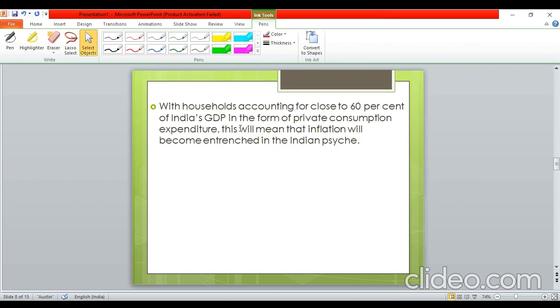और अभी हम इतनी चिंता क्यों कर रहे हैं हाउसहोल्ड्स की? देखिए वो बहुत जरूरी है बिकॉज households account for close to 60% of India's GDP. How? Because they form a part of private consumption expenditure. Like GDP, you must be knowing that it is C plus I plus G plus NX. This is by the expenditure method. And this C, that is private consumption expenditure, accounts for 60% of GDP. Right? So households cannot be ignored. वो जो एक बार expectations बना लेंगे so those can become a reality, right?